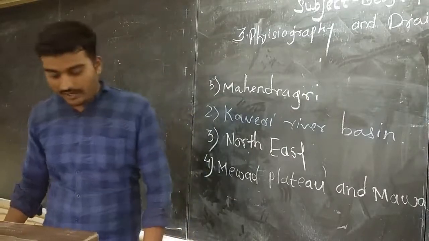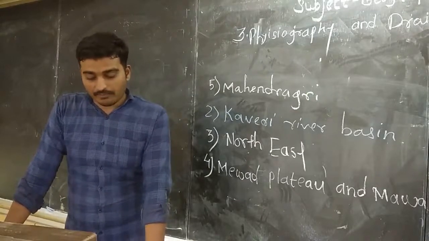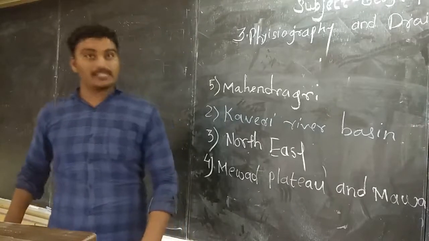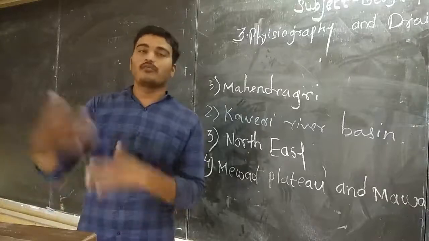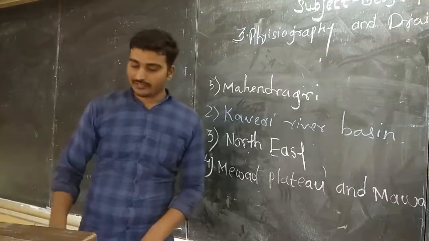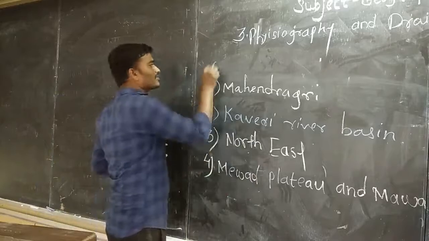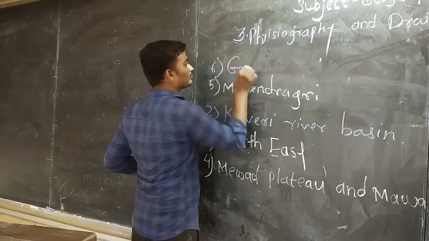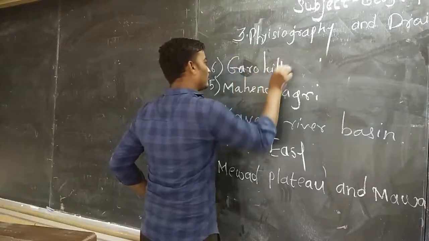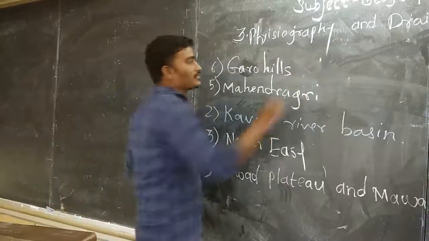So next question we are going to see: which mountains demarcate the deep plains of the Brahmaputra? Which hills come across in the flow of the Brahmaputra river, that we are going to see. The two hills are the Garo hills and the Dafla hills. Now the sixth one, Garo hills, and again one, Dafla hills.